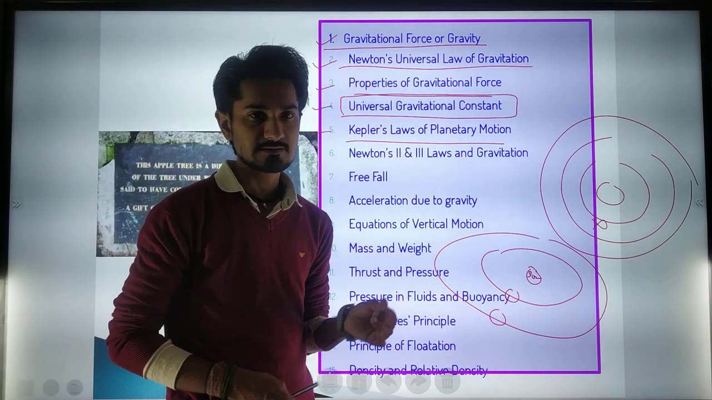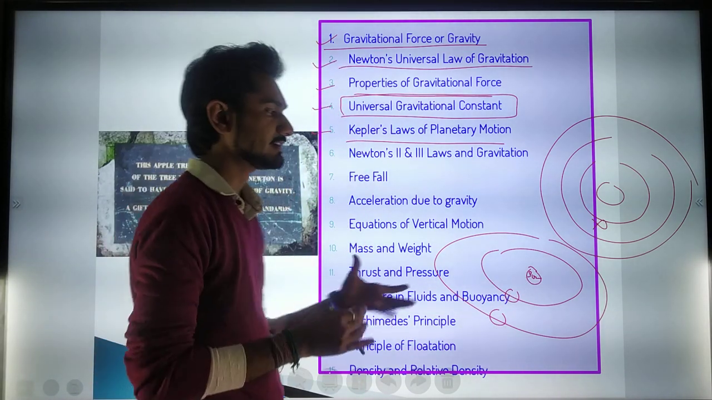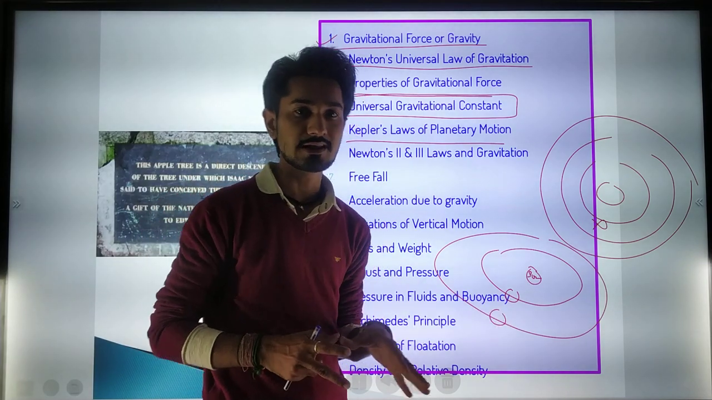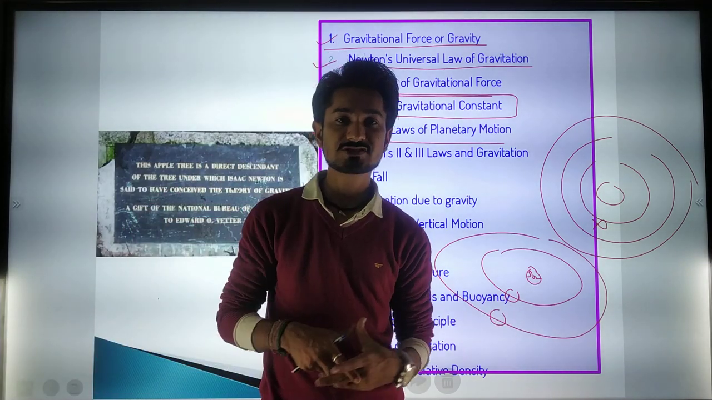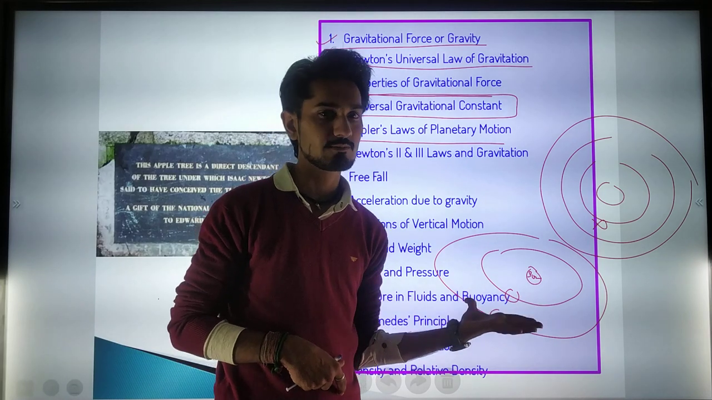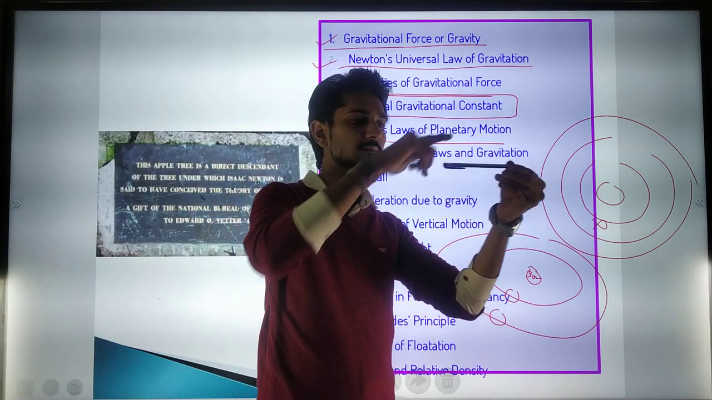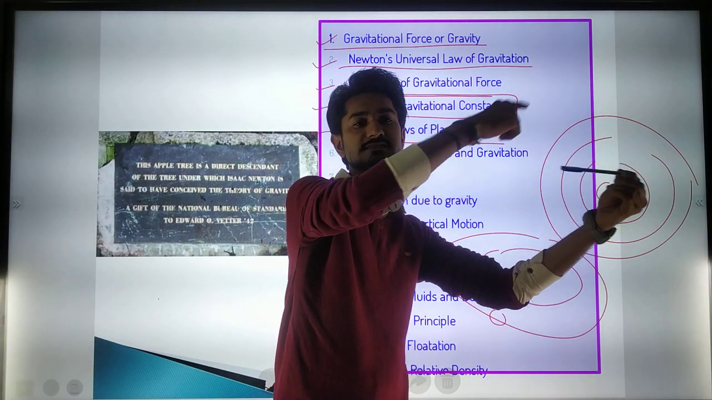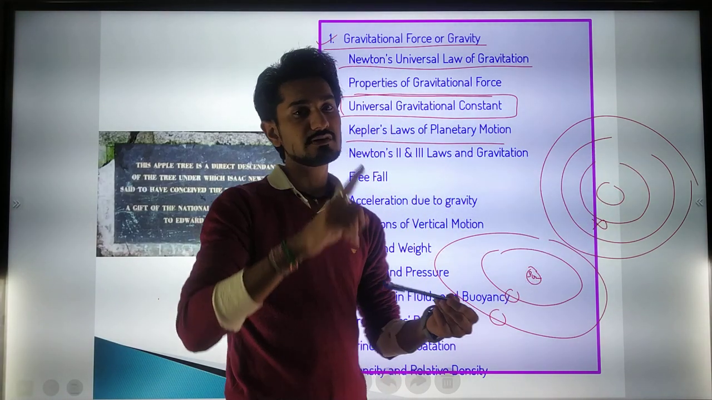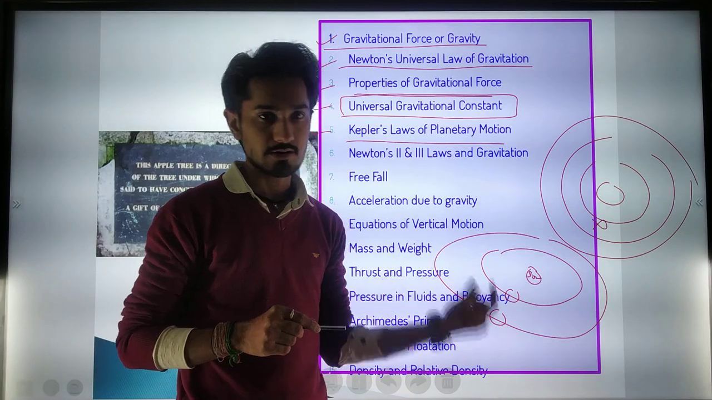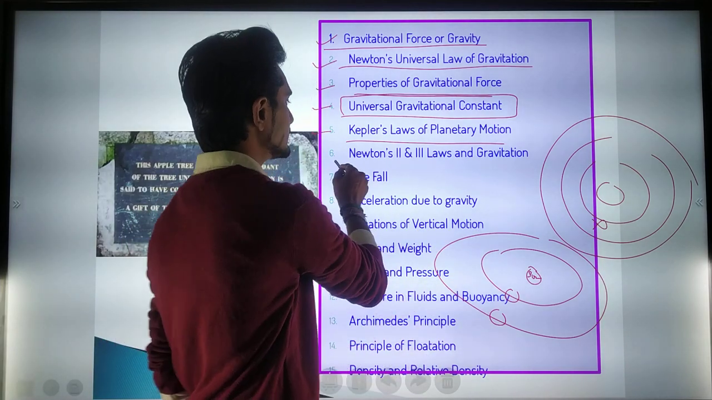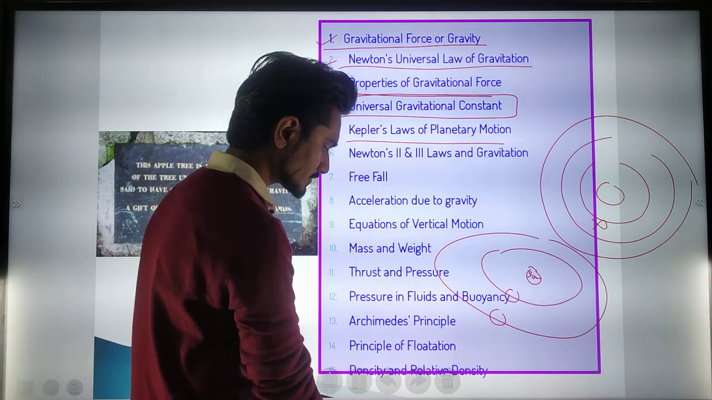in this galaxy. Due to that we know about another model regarding the solar system, which is called the heliocentric model, in which the sun is traveling like this and all the planets are revolving around it, and it is also revolving in an elliptical orbit. So that we are going to see in Kepler's law of planetary motion.